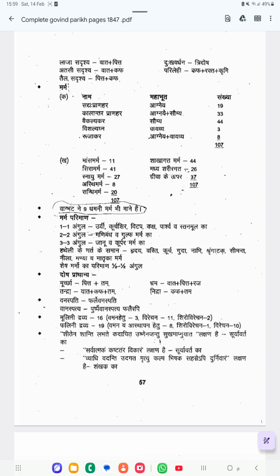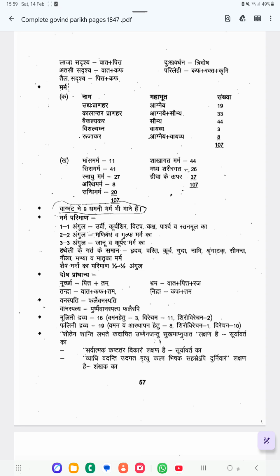or disability. Vishalyagna means if any foreign body enters these marma, we cannot remove it, because if we remove the shalya, it leads to the death of the patient. Such a marma is called Vishalyagna. The next one is Rujagara. If any trauma happens to this marma, it leads to severe pain. So this is called Rujagara. Based on the Vyabat, there are 5 types: Sadhyo Pranahara, Kalandara Pranahara, Vaikalyagara, Vishalyagna, Rujagara.